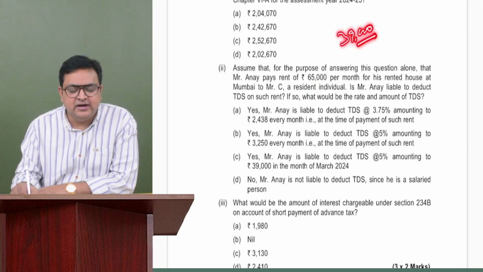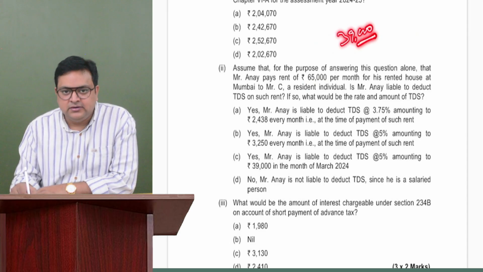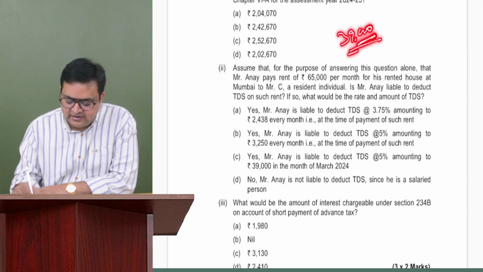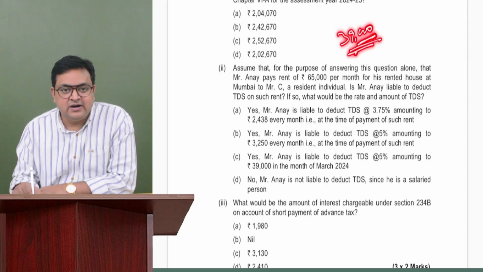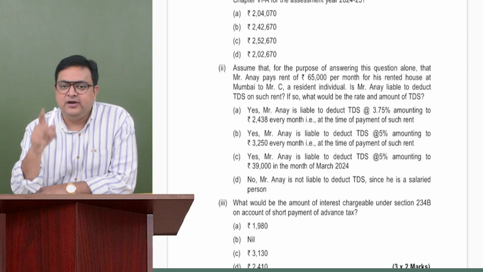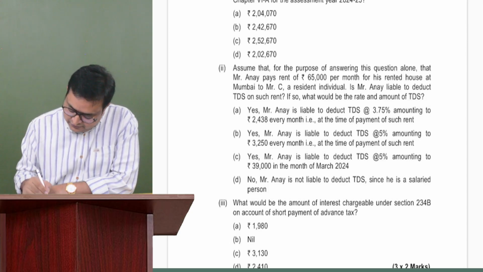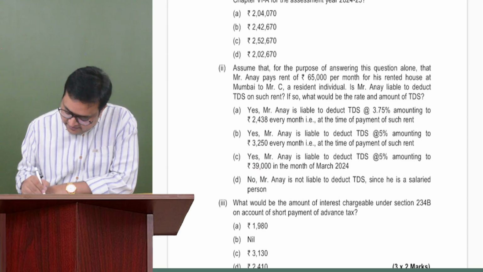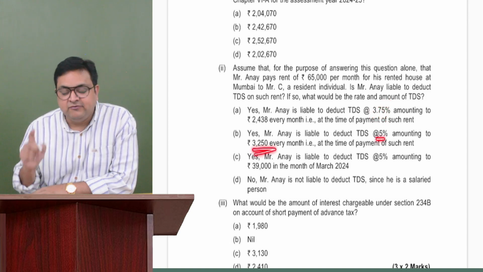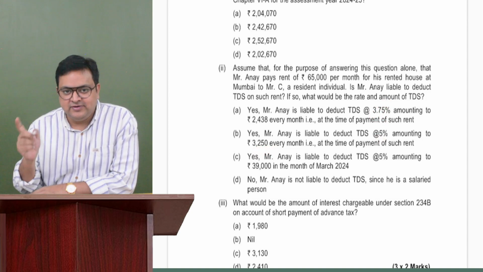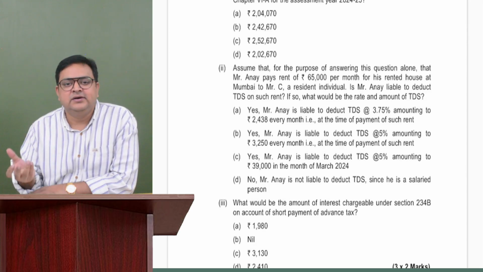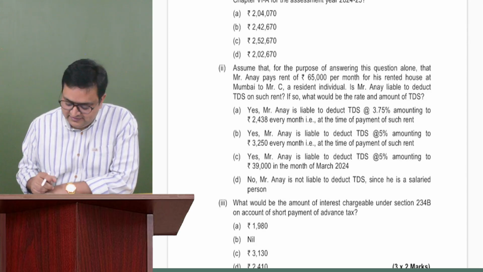Although we'll read the entire case scenario also, on the face of it, it looks like 39,000 he should deduct, and when? At the end of the year, right? So 39,000 we have somewhere. Yes, we have 39,000 somewhere. So 3.75 no. 5% every month, no. In 194IB, we don't deduct every month. We deduct at the end of the year or the last month of tenancy, right?